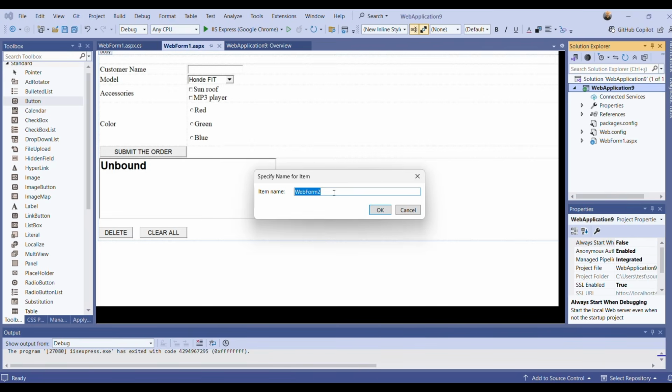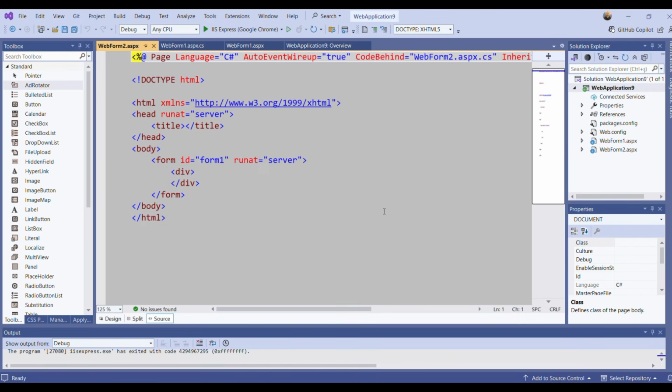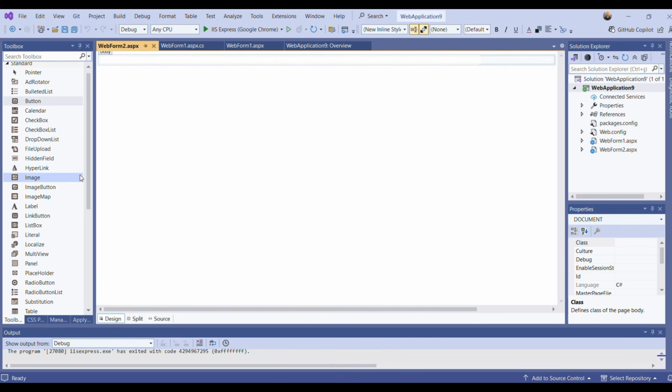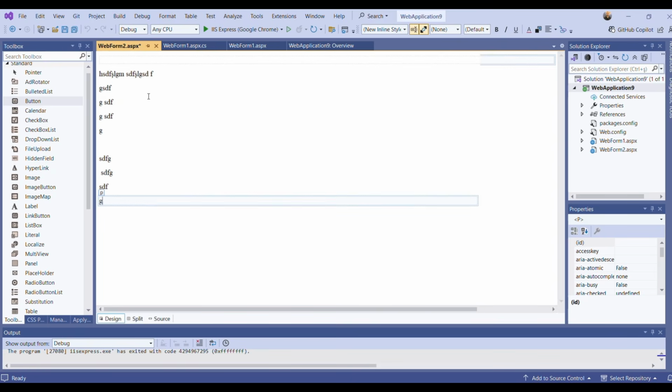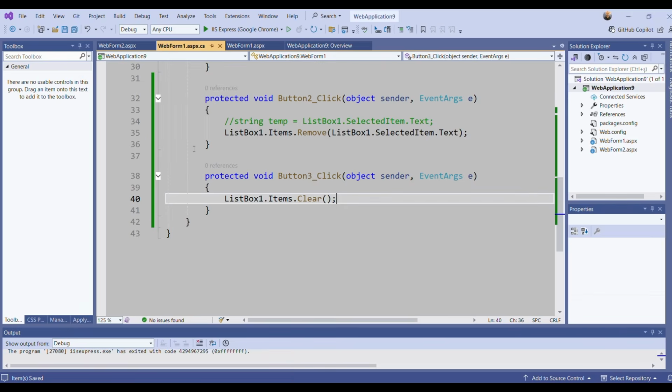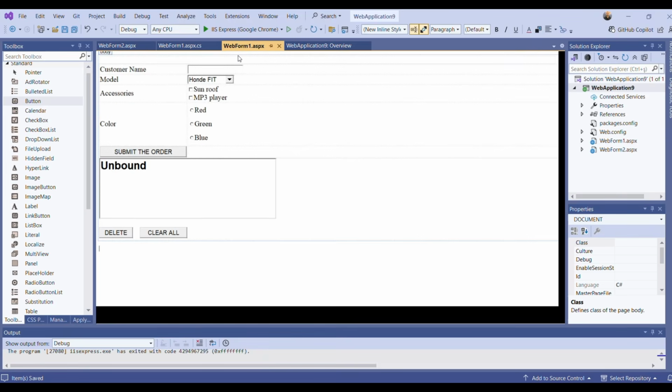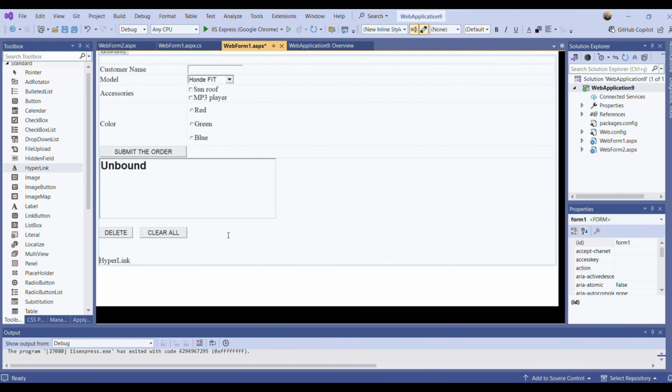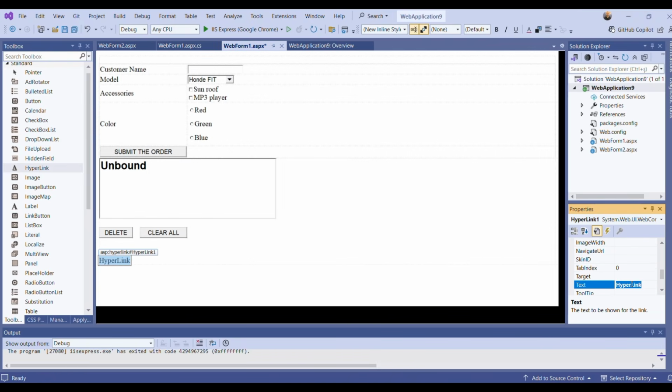And in the design part, let's say that I'm giving some information about the company. This is the information. Then I saved it. I go back to web form 1. And here I will put a hyperlink control. It's here. And I'm clicking on hyperlink. Let me change the text of this to About the company.